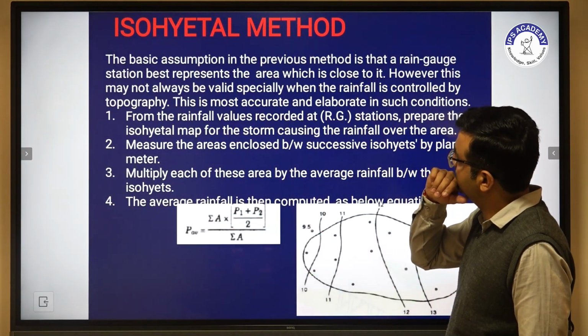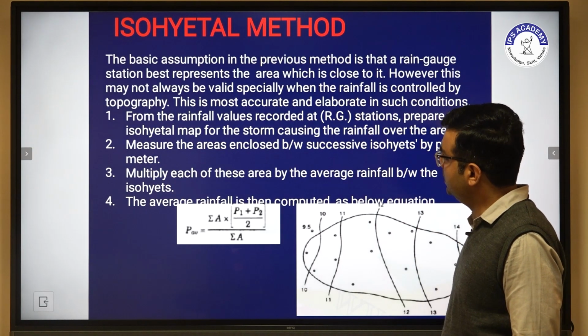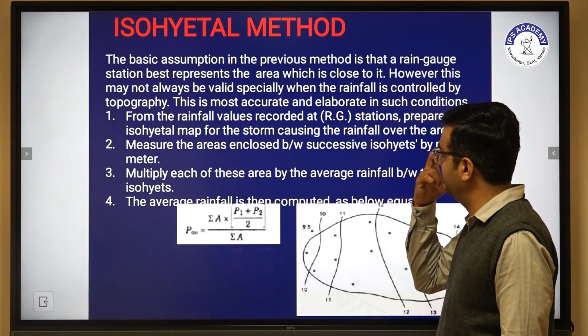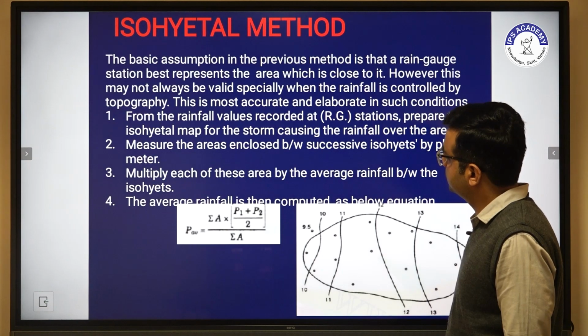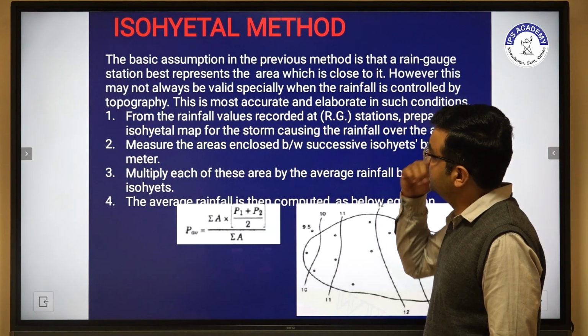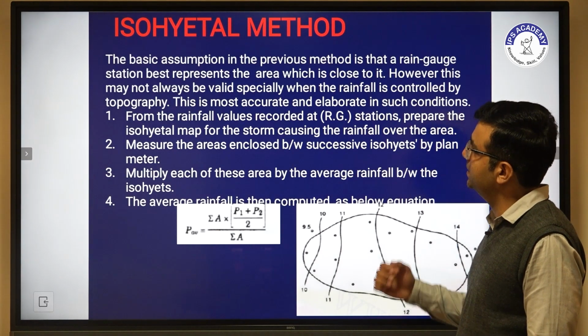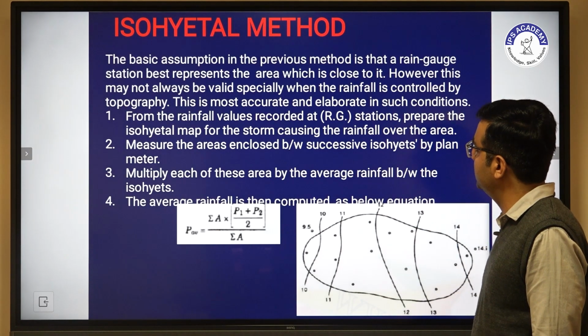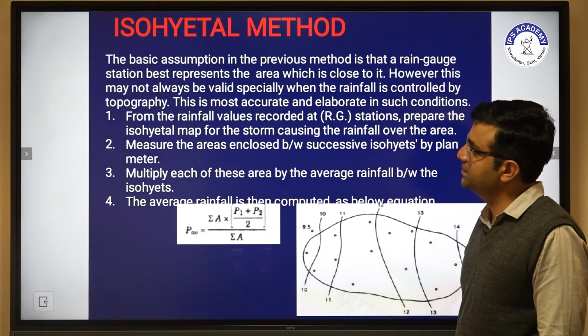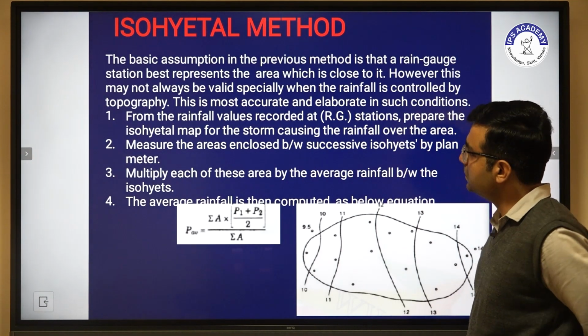Now another method to calculate the estimation of aerial rainfall. The third method is the isohyetal method. The basic assumption in the previous method is that a rain gauge station represents the area which is close to it. However, this may not always be valid.